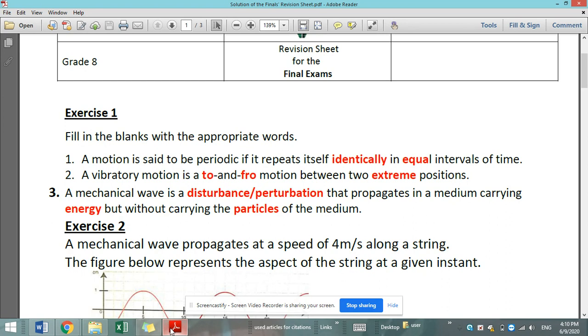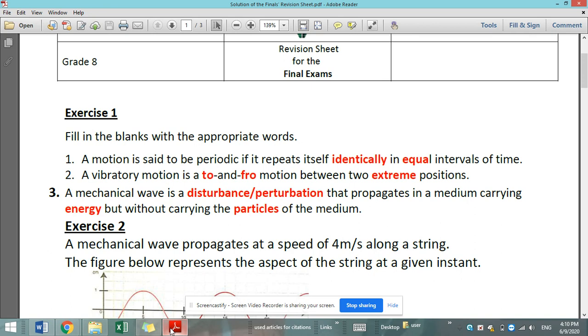When we say identically, that means in the same manner, in the same way. And in equal intervals of time, it needs the same duration. For example, when the pendulum vibrates, starting from a certain initial position, it goes and comes back to its initial position within 5 seconds. Then it goes and comes back within another 5 seconds, goes and comes back 5 seconds. So it's repeating itself identically with equal intervals of time.